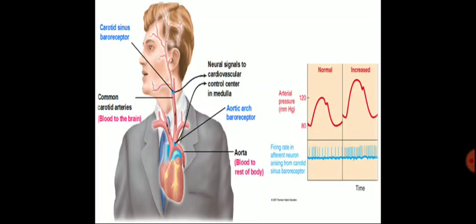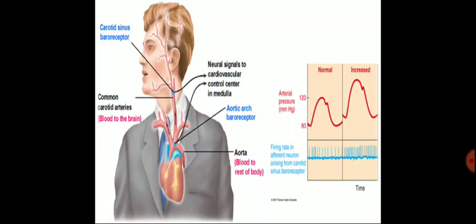Aortic arch baroreceptors are located in the arch of the aorta. Other systemic arterial baroreceptors are found at the root of the right subclavian artery, at the junction of the thyroid artery, and in the common carotid artery.